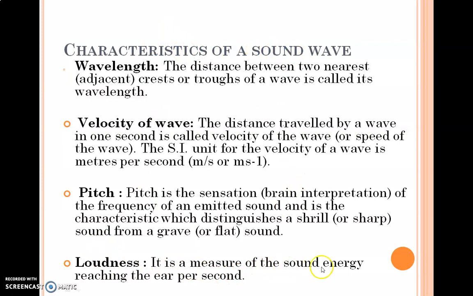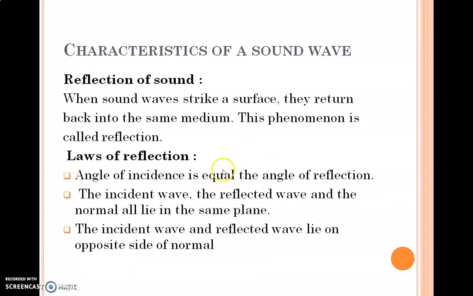Loudness is the measure of sound energy reaching the ear per second. हमारे ear तक sound एक second में कितनी energy pass होती है? That is called loudness. यानी sound बड़ा हो गया मतलब sound energy per second बढ़ गई, more sound energy reaching. छोटा हो गया यानी sound energy is reaching less per second. ये measure है, इसे हम कहते हैं loudness, कितना loud sound है. Normally decibels में measure करते हैं, we learn it afterwards.